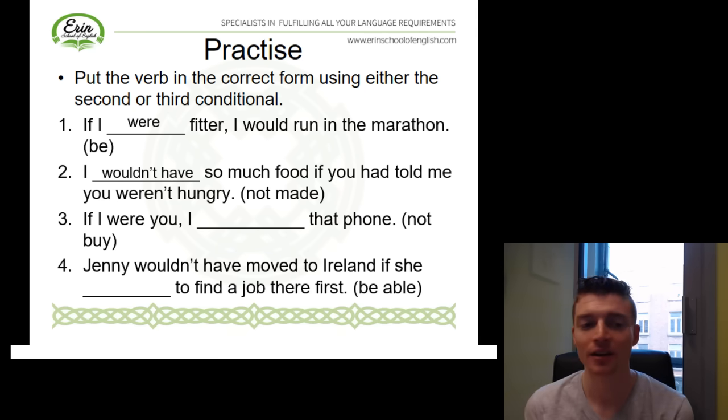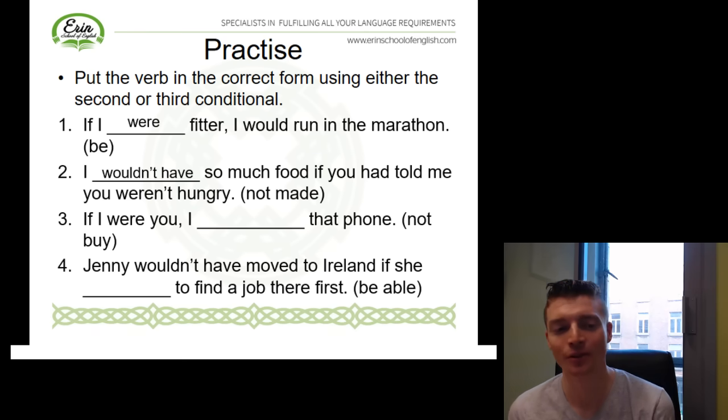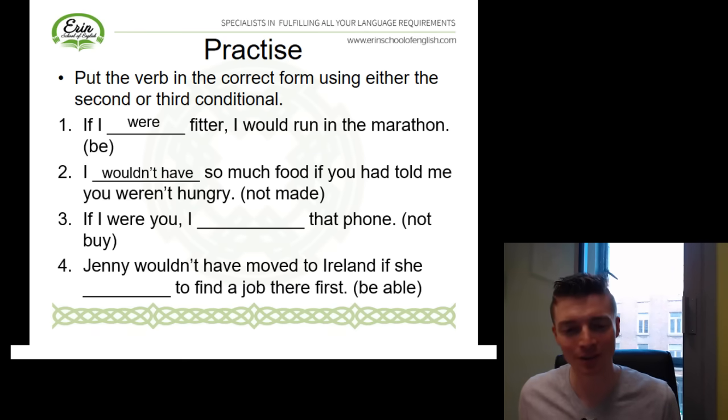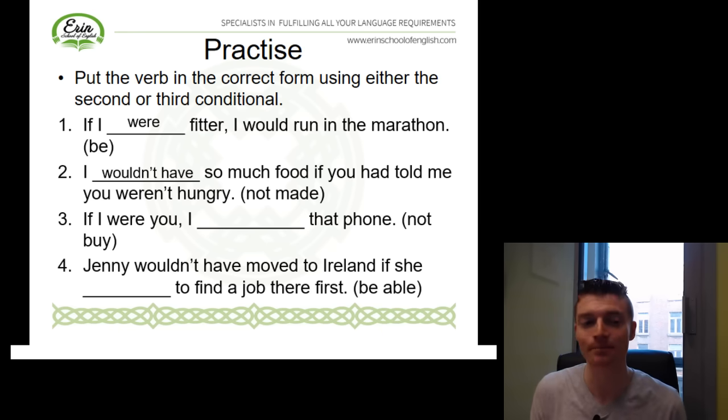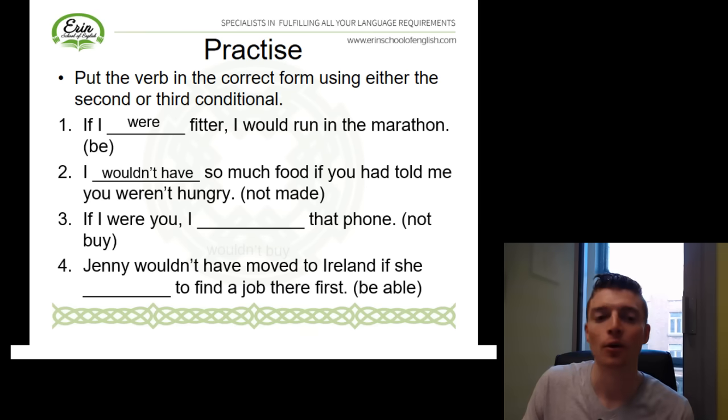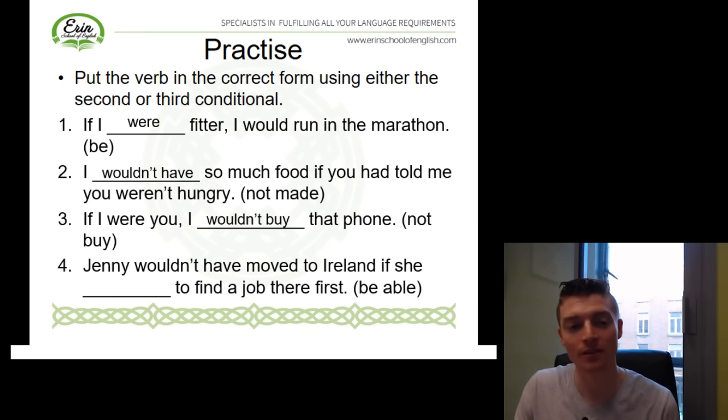Number three, if I were you, I that phone. So what's happening here? You may remember we can use the second conditional to give advice, and when we do this, we must say if I were. So if I were you, I wouldn't buy. So negative second conditional, would plus infinitive. In this case, would not. So we use the contracted form, wouldn't buy.